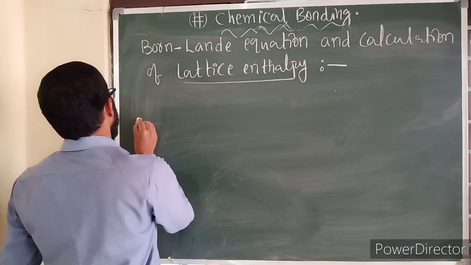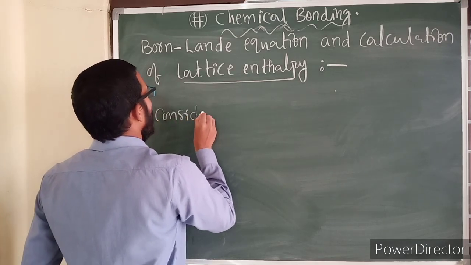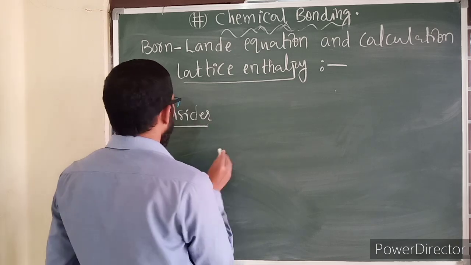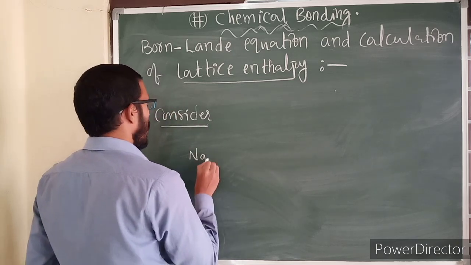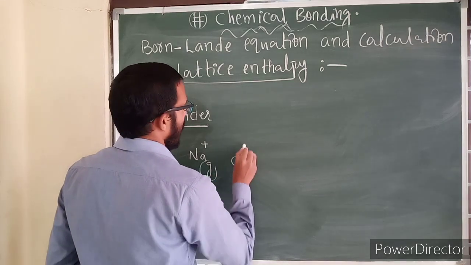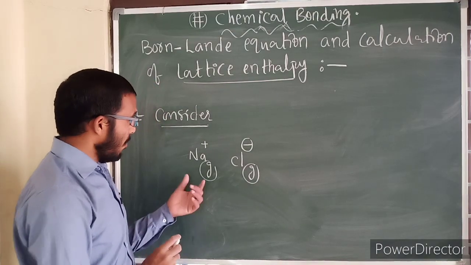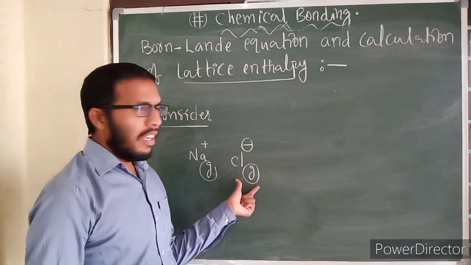Now see here, consider two ions: Na plus in the gaseous state and Cl minus, also in the gaseous state. Suppose these are at infinite distance.